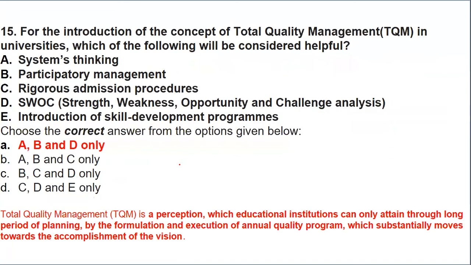Yes, the one which stands to be true is system thinking. As I said, it takes into consideration every aspect of your work. Participatory management, without that it is difficult to tell. And then you have the SWOT analysis, that is strengths, weaknesses, opportunities and challenges, which will help you give a total understanding of the improvement of quality. Total quality management in education is a perception through which educational institutions can attain their vision or goal, with the help of planning, quality programs, and sustainability, whatever goal has been decided.